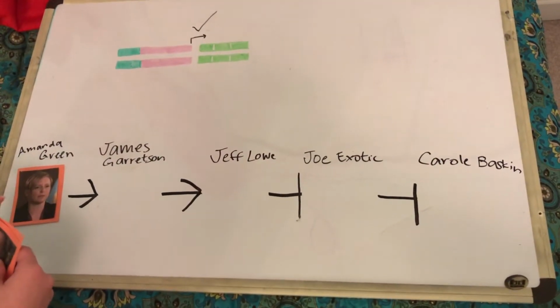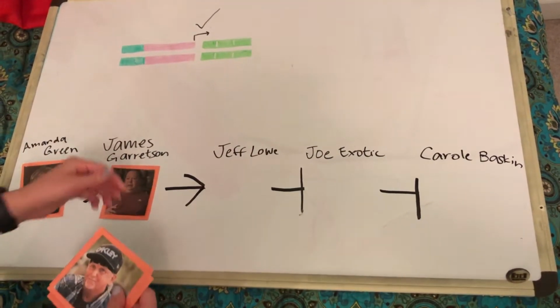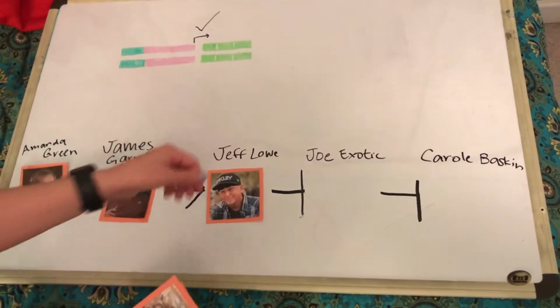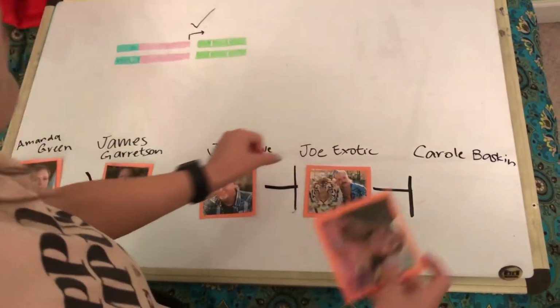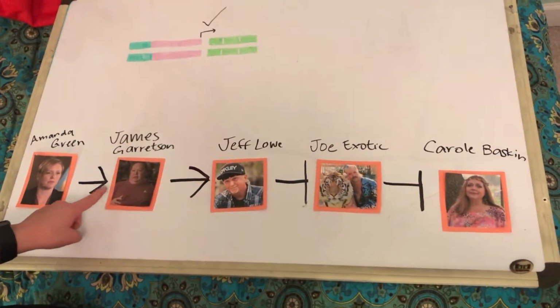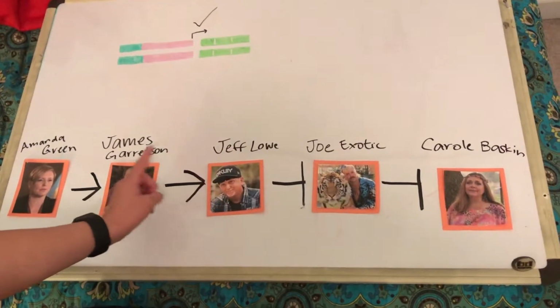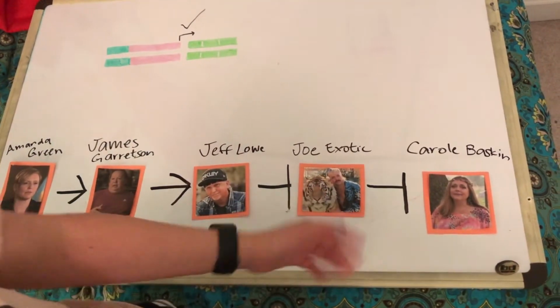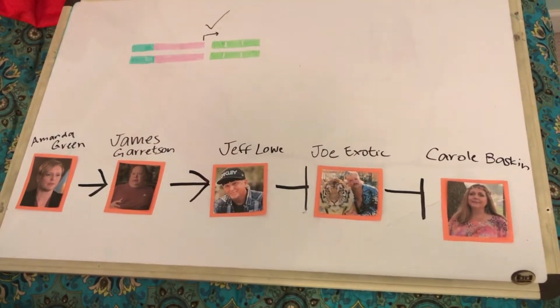Amanda Green activates James Garretson, activates Jeff Lowe, inhibits Joe Exotic, who then inhibits Carol Baskin. So the feds encourage Garretson to spy, which encourages Jeff Lowe to share information on Joe, which sends Joe to jail, so Carol Baskin remains free and uninhibited.